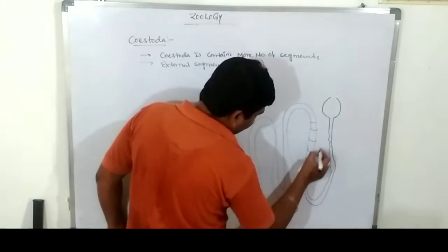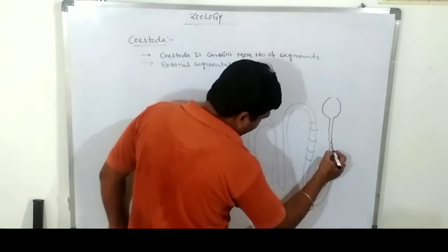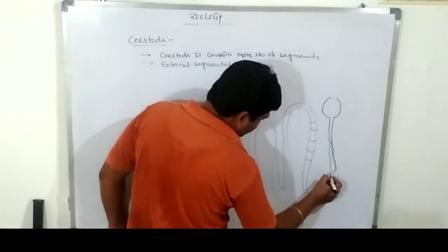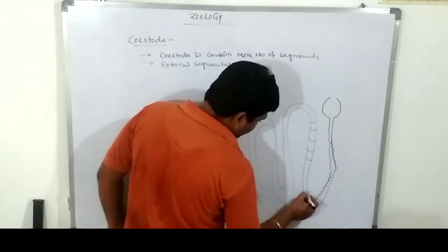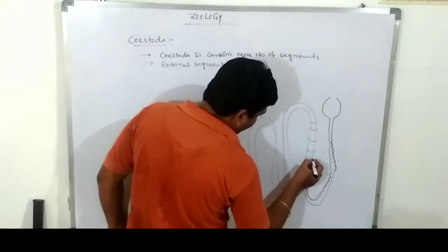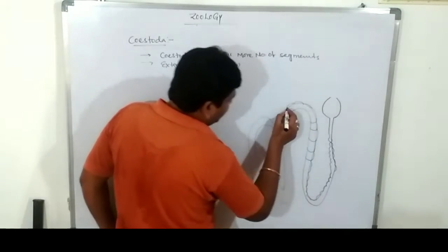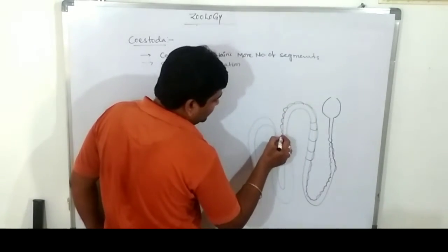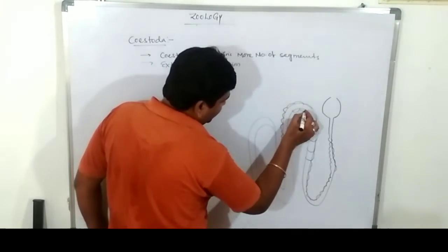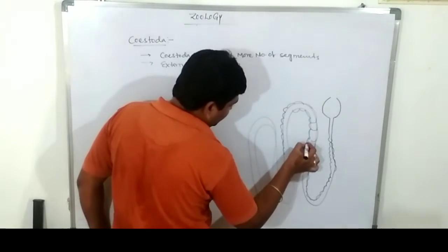In the anterior region, they have very small segments. Coming forward into the posterior region, the posterior has a larger number of large segments. The segments of the body are known as proglottids.